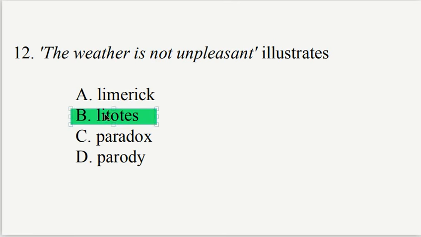Litotes is a figure of speech that expresses understatement by using double negative. A positive statement is expressed by negating the opposite expression. In this case, not unpleasant means the weather is pleasant. Do not forget, litotes is an understatement. In order to understate the pleasantness of the weather, we say the weather is not unpleasant. In other words, the weather is pleasant. So, the weather is not unpleasant illustrates litotes.